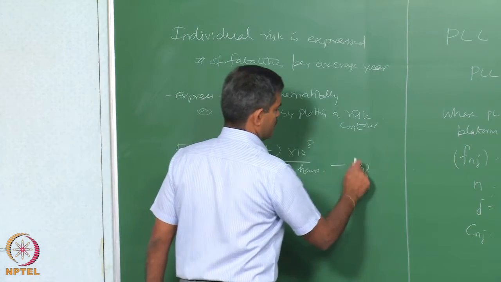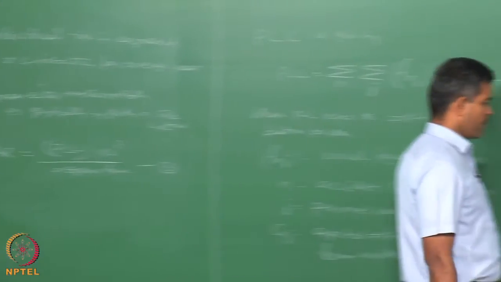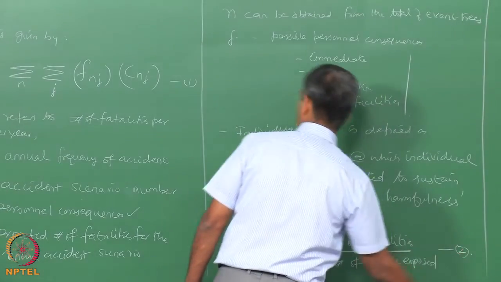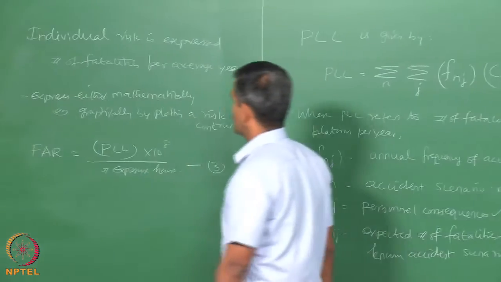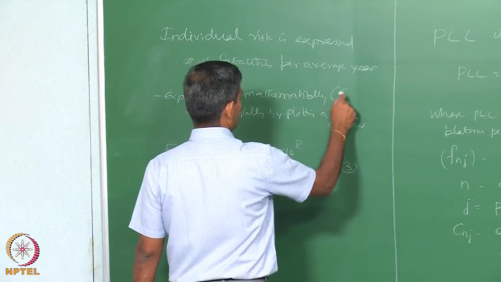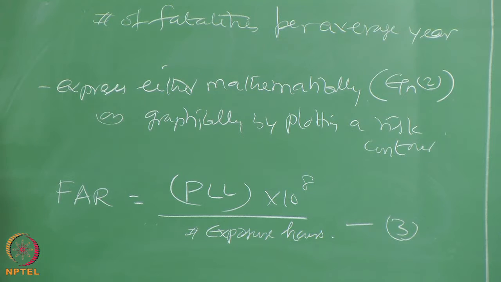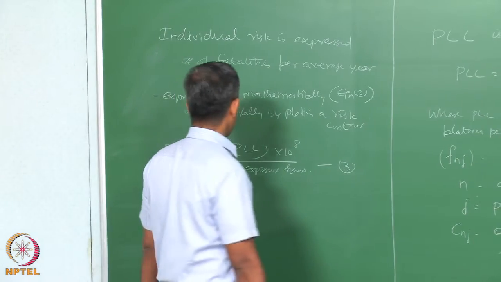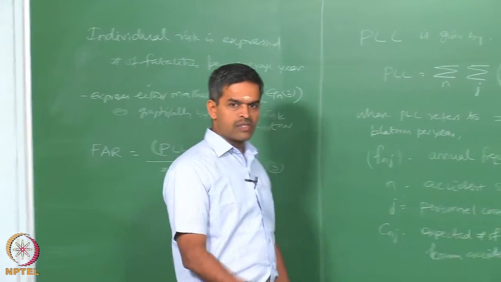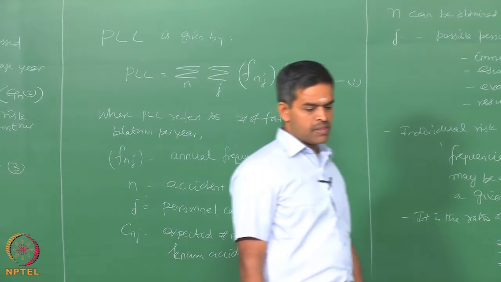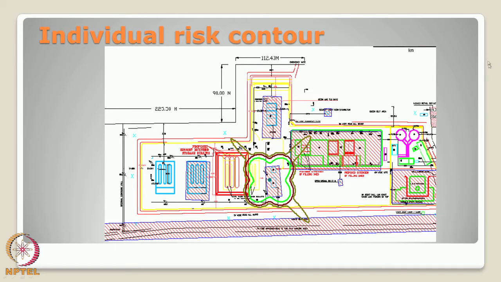We call this equation number 2. So, we can express this mathematically like expressed in equation 2 or by plotting a simple contour. A typical contour plotted for expressing individual risk is shown on the screen now for a given plant which has been studied and investigated at IIT Madras. You can see here the green lines indicate the contour extension of the individual risk of a plant working on board, for a personnel.